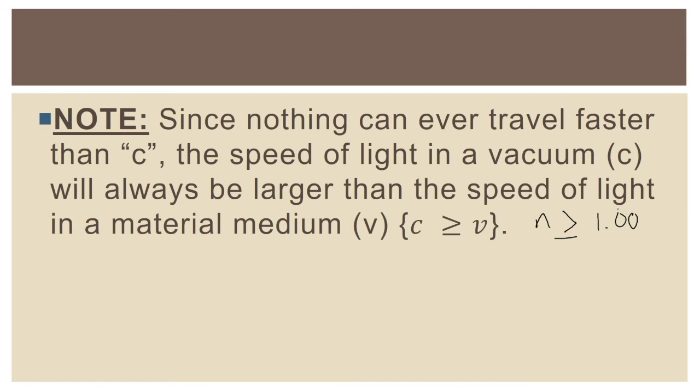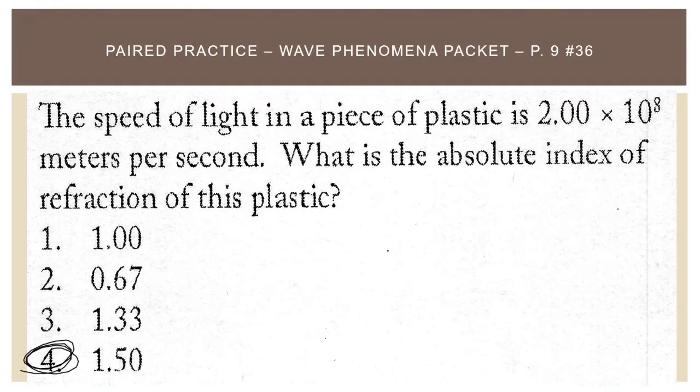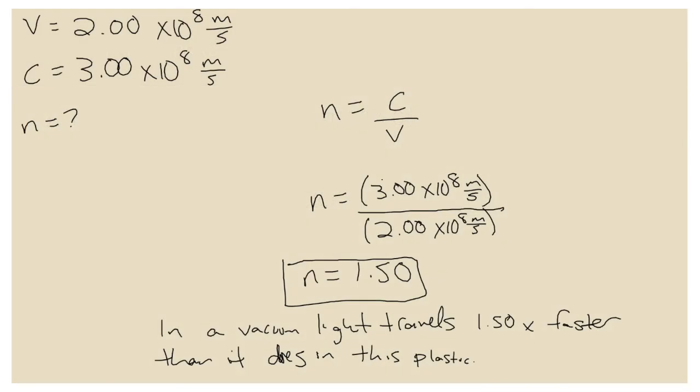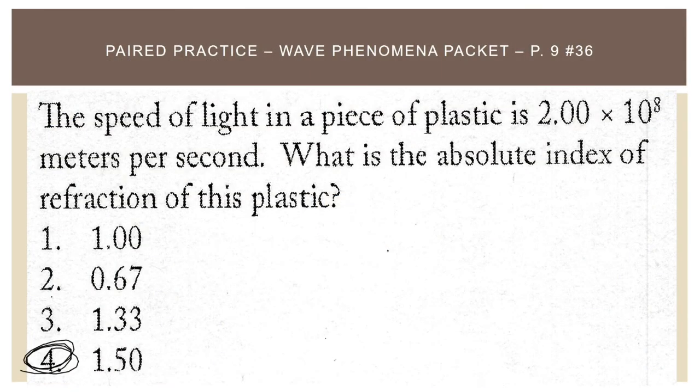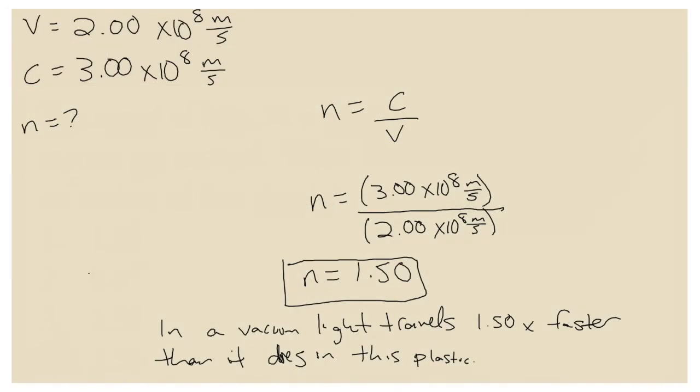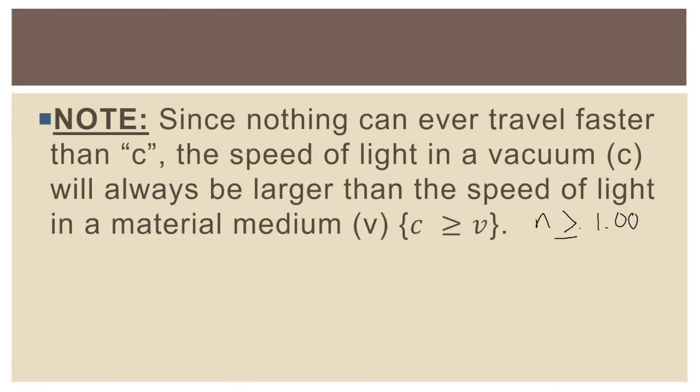Now, I'm going to come back to this in a second, but I just want to be clear. Notice, if you accidentally took, instead of doing 3 times 10 to the 8 over 2 times 10 to the 8, if you did it the other way around, 2 times 10 to the 8 divided by 3 times 10 to the 8, you would have gotten 0.67. You should automatically know that that cannot be correct because the index of refraction, N, can never be smaller than 1. If it was smaller than 1, it would tell you that light travels slower in a vacuum than it does in that medium, which is not correct.